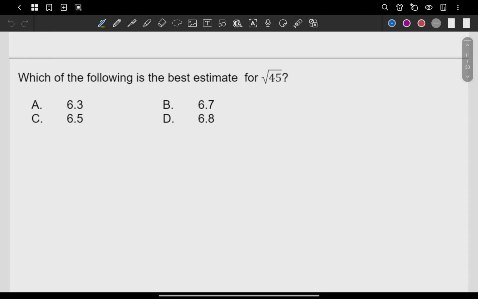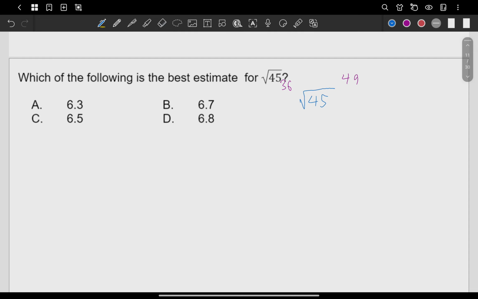If we find the square root of 45, in between what two perfect square numbers can we find it? Actually, we have here 36 and then 49. Why 36 and 49? Well, 36 and 49 are perfect square numbers. Take note.